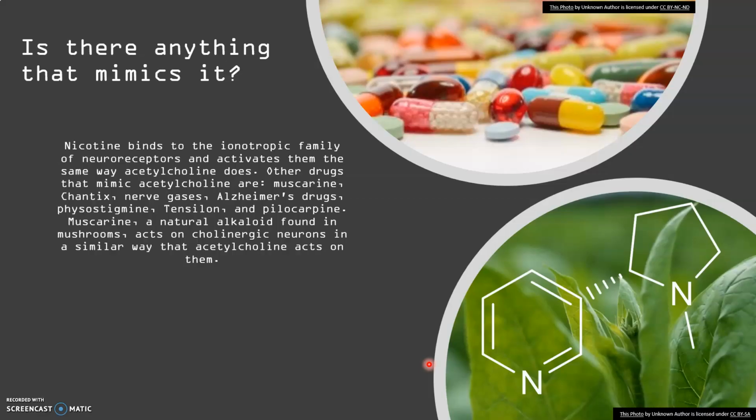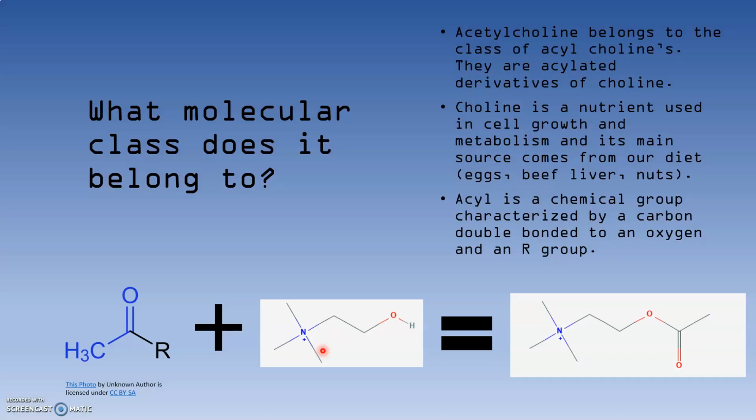Is there anything that mimics it? Yes, there is. Nicotine binds to the same family of neuroreceptors and activates them the same way that acetylcholine does. And there's other drugs that mimic acetylcholine, like muscarine, Chantix, Alzheimer's drugs, tensilin. And muscarine, a natural alkaloid found in mushrooms, acts on cholinergic neurons in a similar way that acetylcholine acts on them.